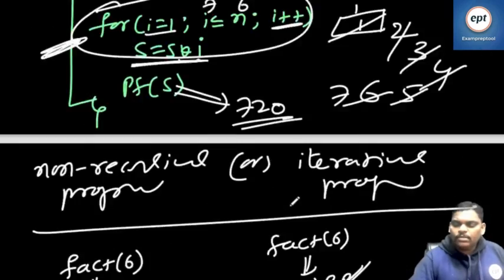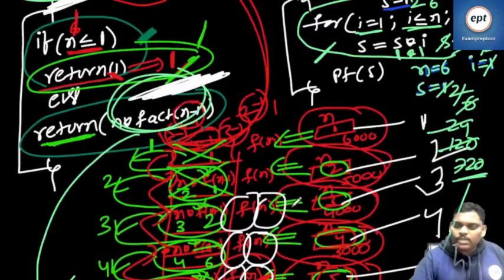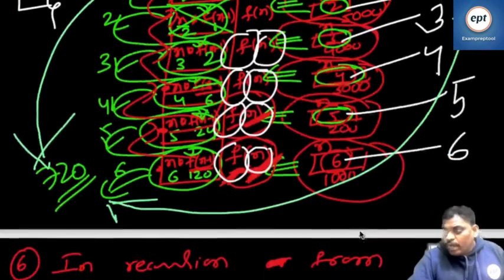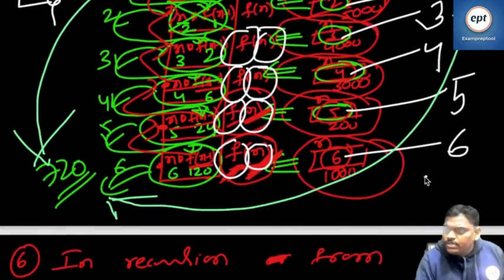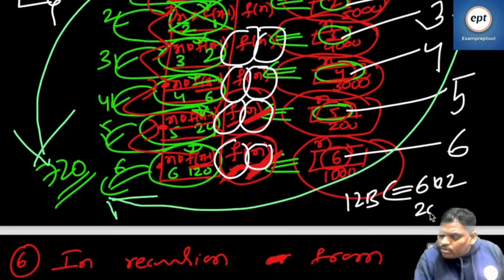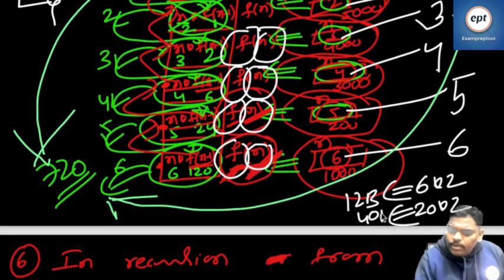Can you help me? This recursive program will take how much stack space? Factorial of 6 takes 6 units, and every unit may be 2 bytes, so 12 bytes. Factorial of 20 is 20 into 2, because one integer variable is required each time, so 40 bytes.